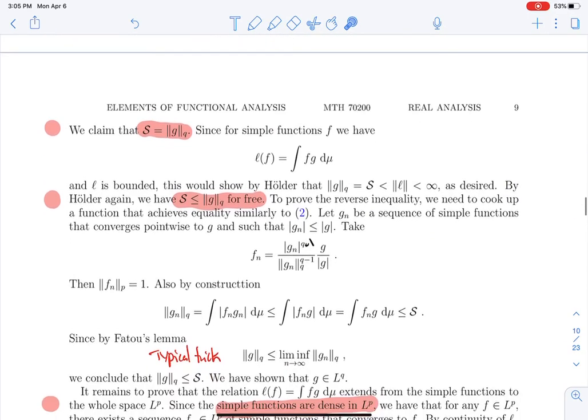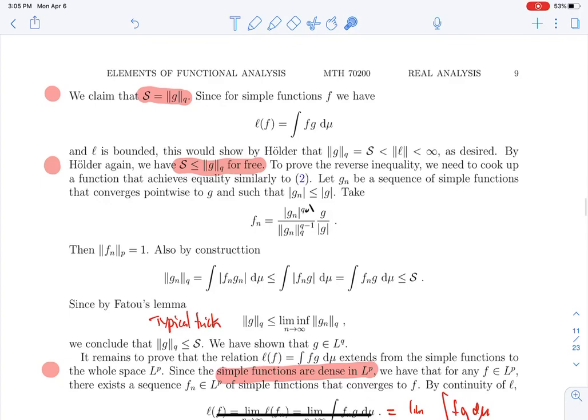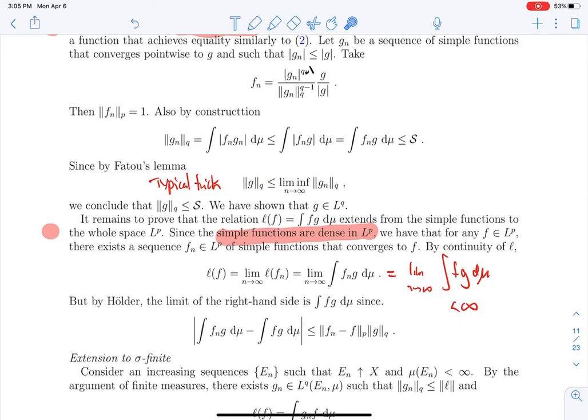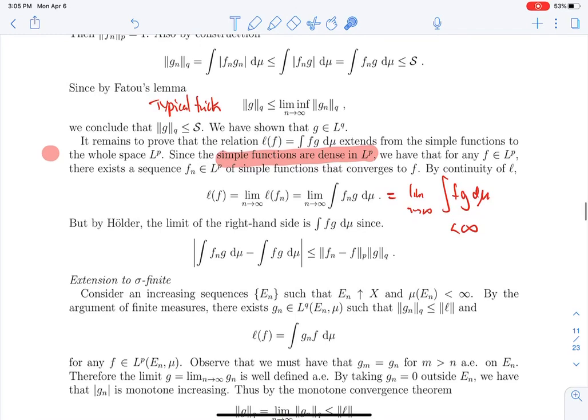And lastly, I extend the representation of the functional as an integral to all functions in LP, simply using the fact that simple functions are dense in LP.